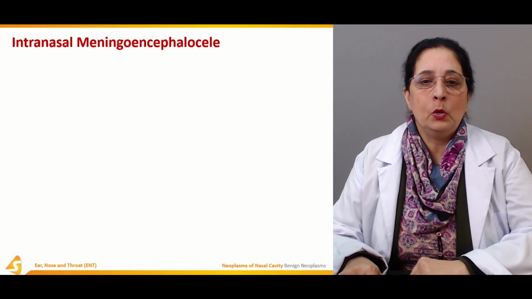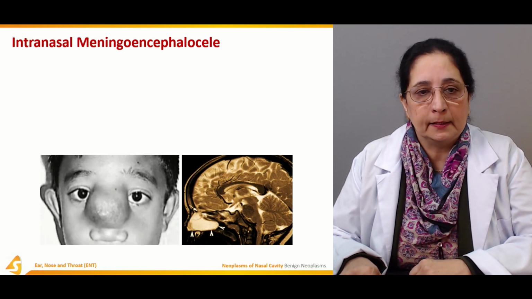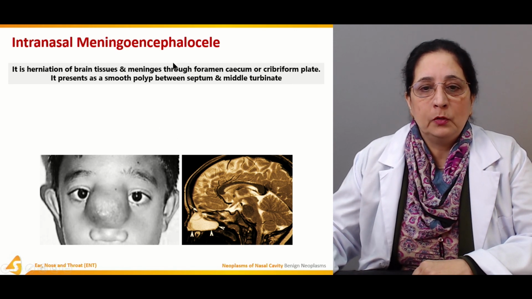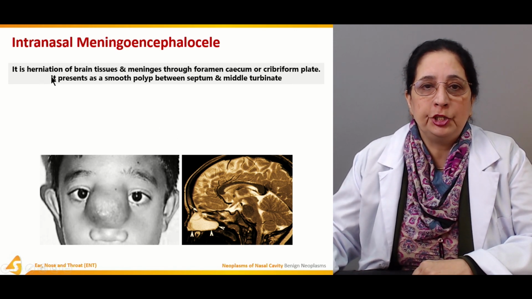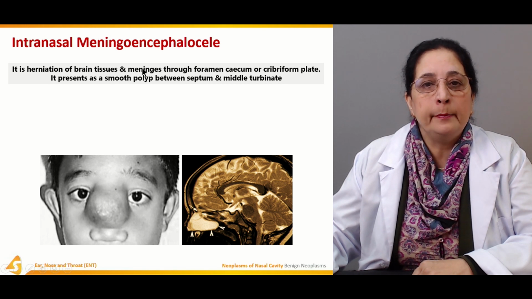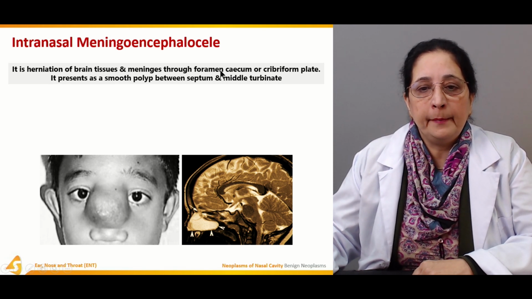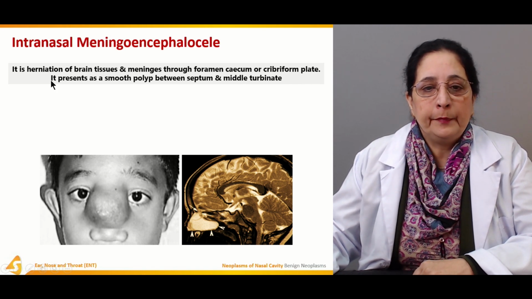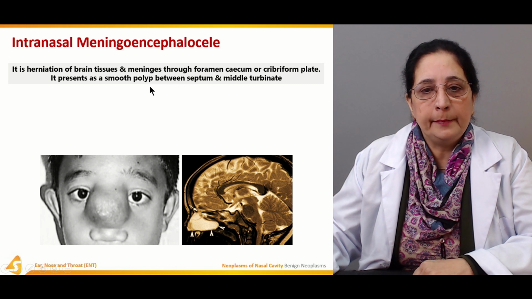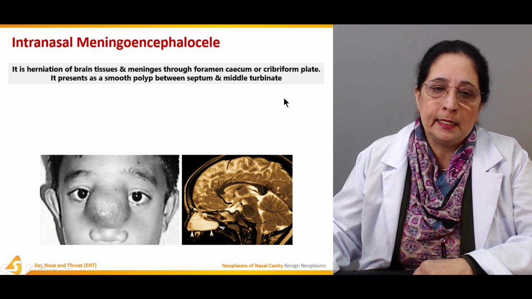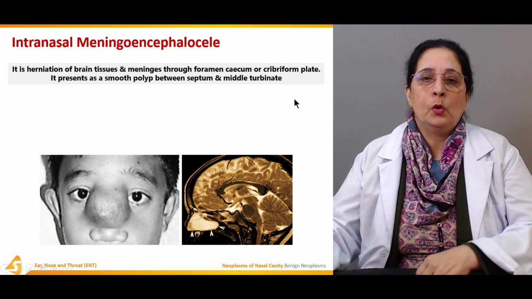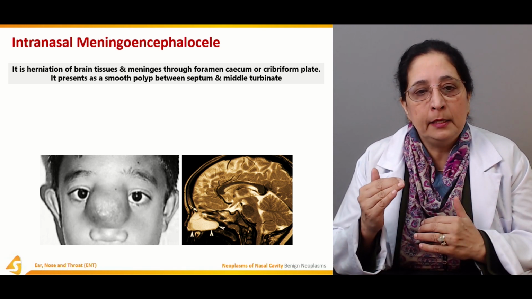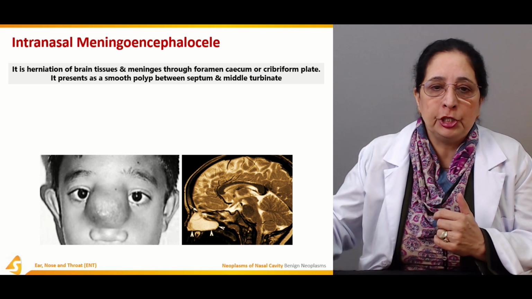Intranasal meningoencephalocele. Meningoencephalocele is herniation of brain tissue and meninges through foramen cecum or cribriform plate. It presents as smooth polyp between septum and middle turbinate. So herniation is when there is protrusion of the brain tissue and meninges.